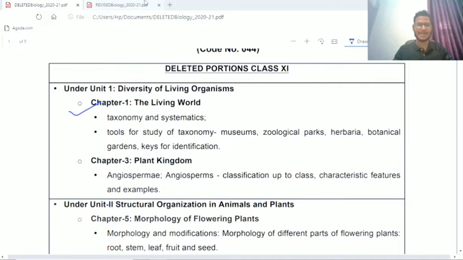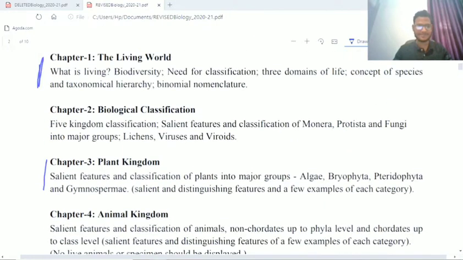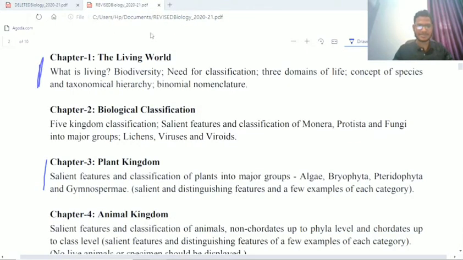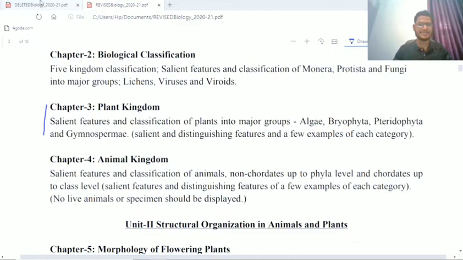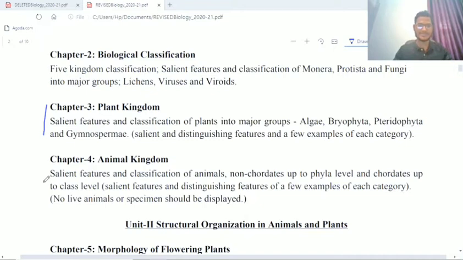From the third chapter, plant kingdom, this is the new syllabus and the reduced version. We will skip some different topics. Angiosperms. About angiosperms we need not study for this particular session, right? So in the syllabus now only the algae, bryophytes, pteridophytes and gymnosperms are there. We need not study about angiosperms for this particular session. Next is animal kingdom. If you look at animal kingdom, there is no reduction in the syllabus, all equal to the previous syllabus, right?